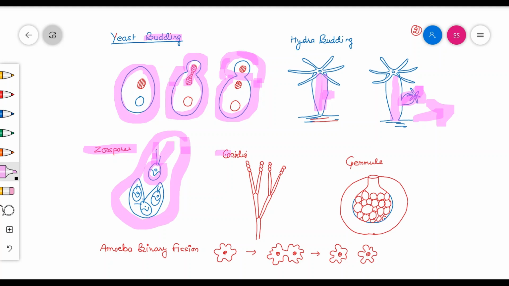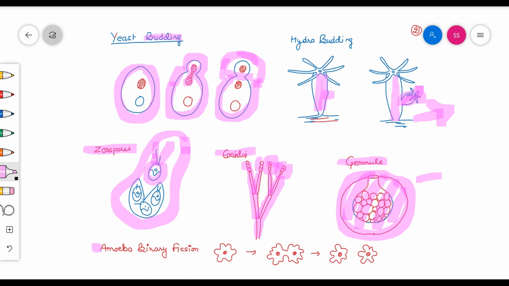Next one is conidia. Conidia are found in Penicillium. The name Penicillium is derived from the term penicillus, which denotes a paintbrush. These are minute spherical structures known as conidia. And the next one is gemmule. Gemmules are found in sponges, which are lower animals. After liberation from the main animal, they can give rise to a new sponge.